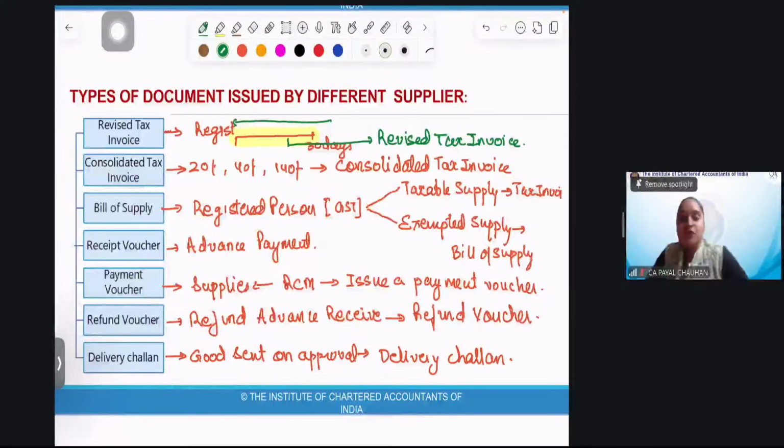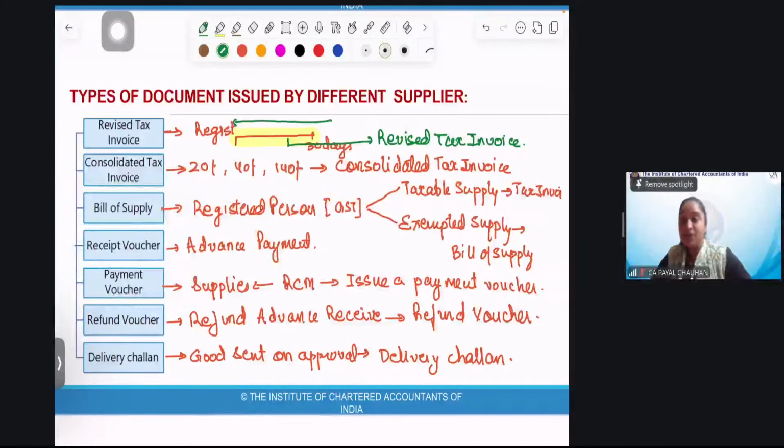So first of all, I need information from your side. Did you have a knowledge, a brief introduction about the chapter, which is invoice, debit note, credit note? Debit note, credit note, I have not taken yet. I have only started explaining invoice and other documents. So if you people have understood this, can we proceed further? Perfect.